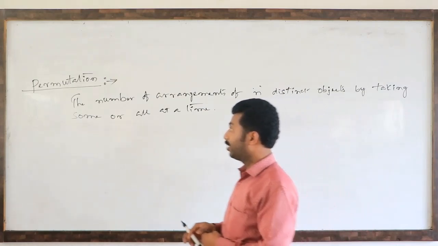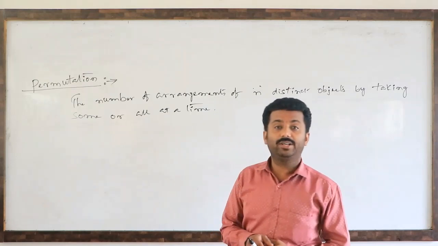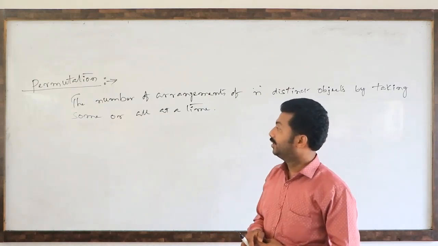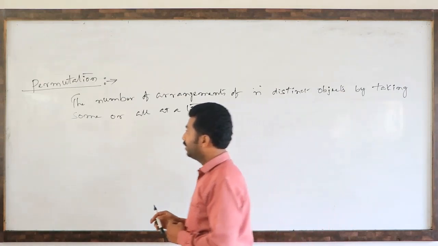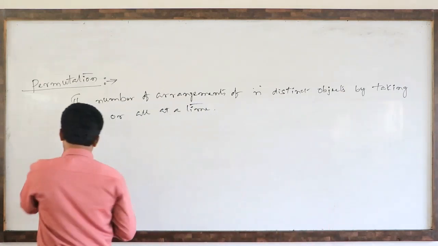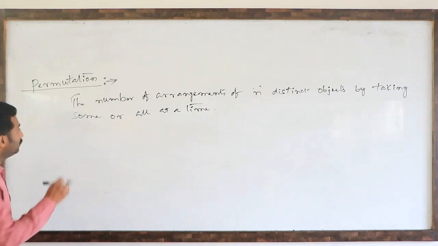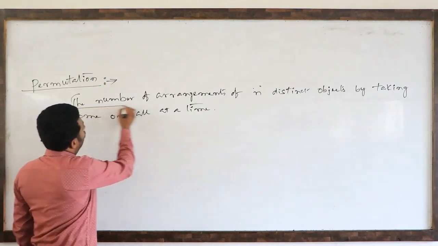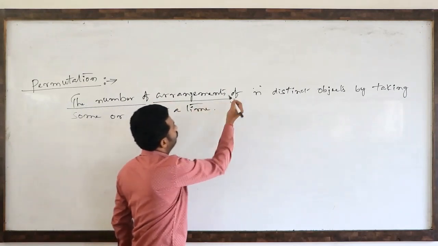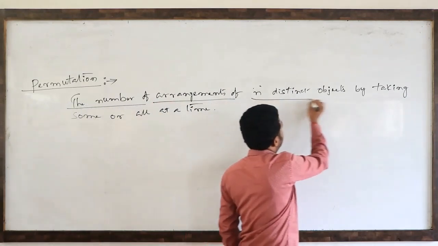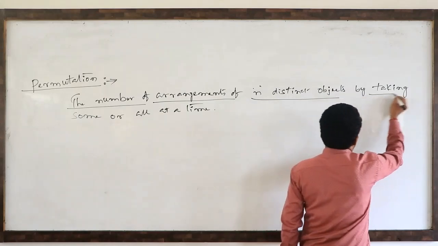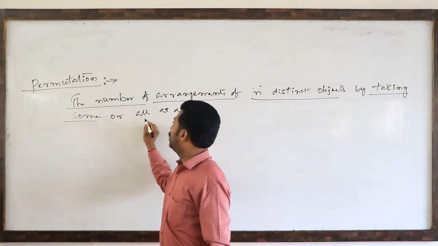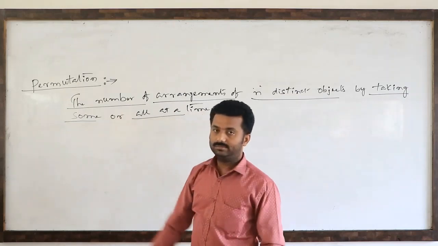So actually, a permutation is nothing but an arrangement of objects or things. So the definition is, you observe, the number of arrangements of n distinct objects by taking some objects at a time or all objects at a time.